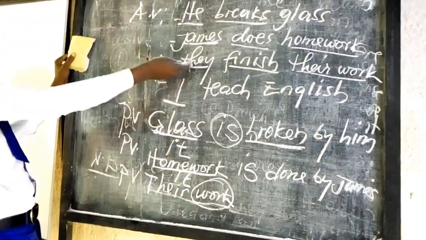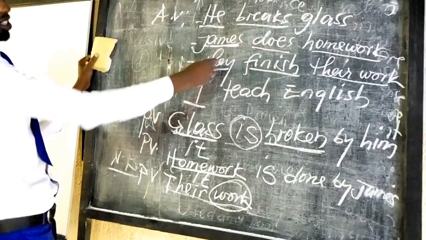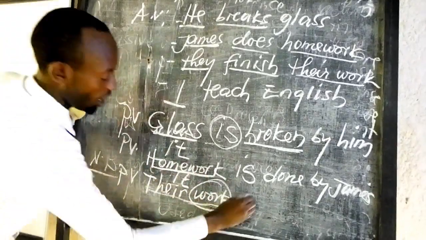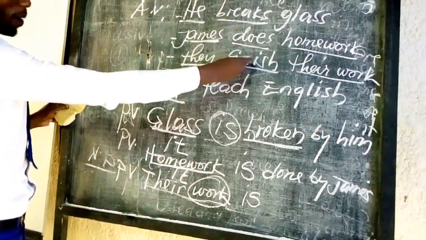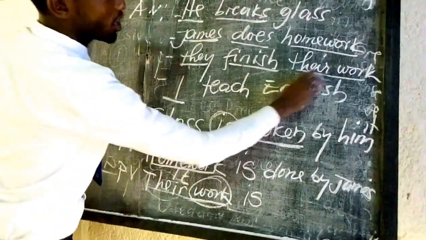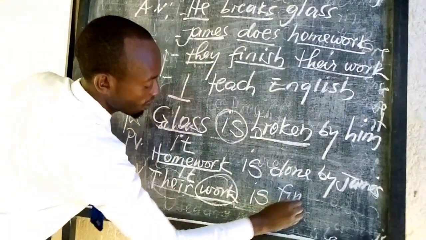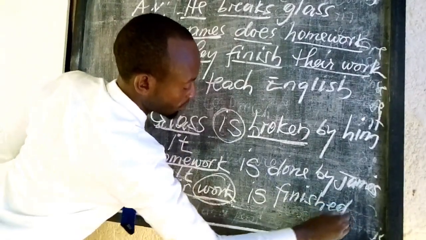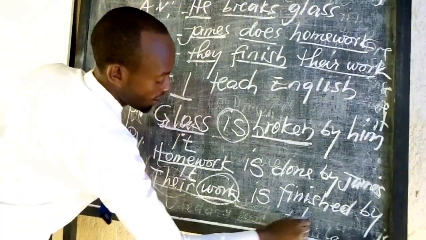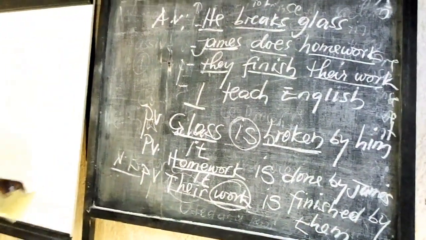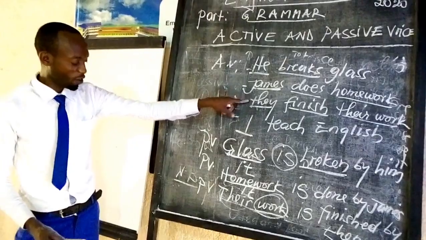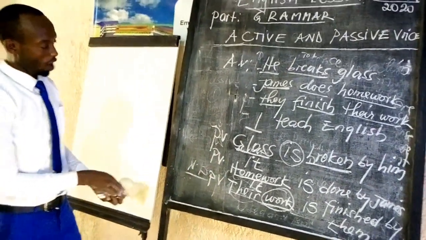This they is replaced by their, acting as a possessive pronoun. We say their work is finished, that is the verb to finish, by them. They became an object, them. That is example number 3, changing it from active voice into passive voice. We are going on to the last.